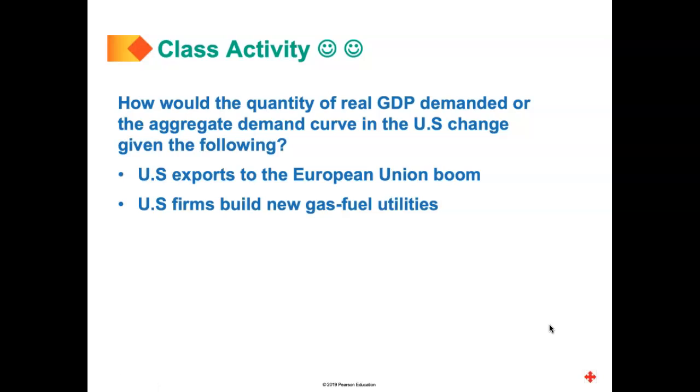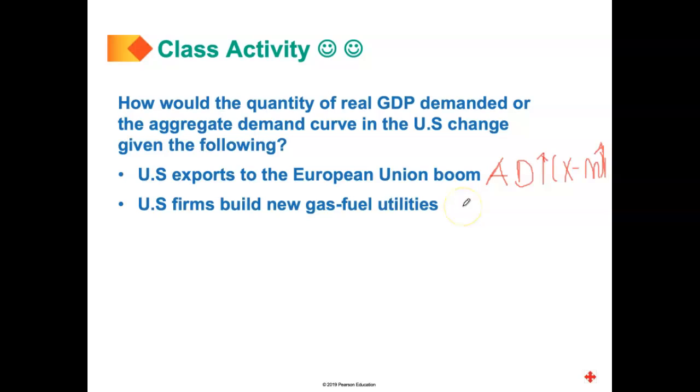Okay, US exports to the European Union boom. How is this going to change aggregate demand? When US exports to the European Union boom, since exports is a component of aggregate demand, this will actually increase aggregate demand. Because remember, X minus M becomes bigger. More exports relative to imports becomes bigger, and aggregate demand will increase, and that is going to be a rightward shift of the aggregate demand curve.